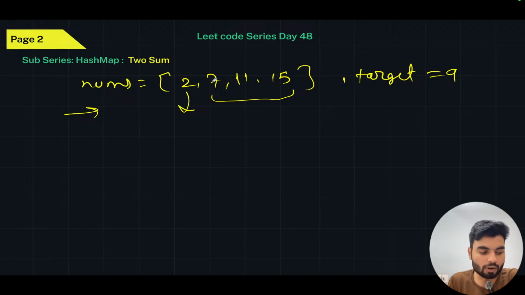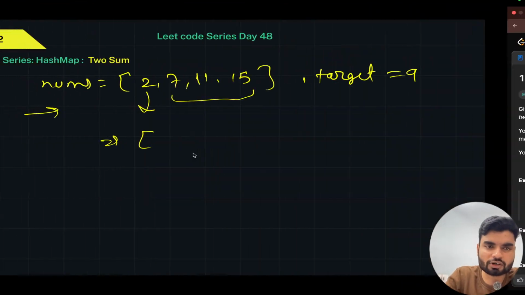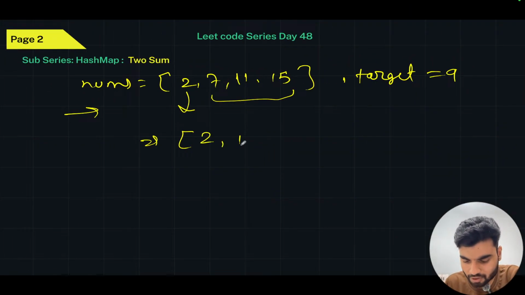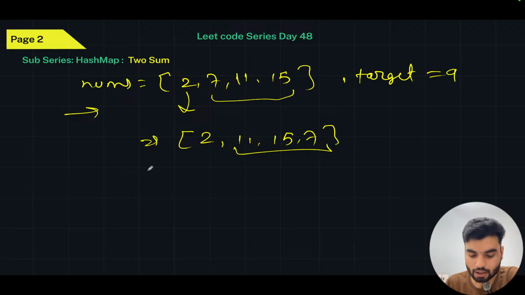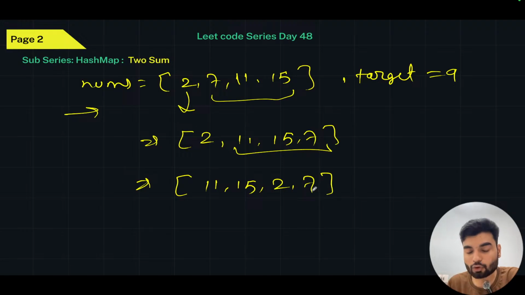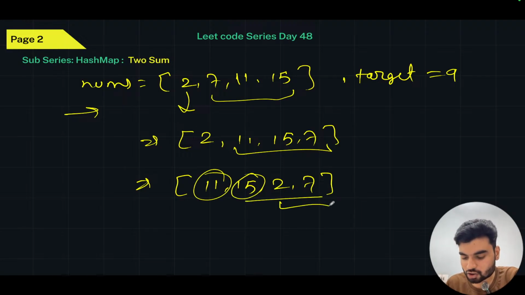In the best case scenario, you'll get the answer at the first place. But what if 7 is available at the end? Is this a sorted array? No, this is not a sorted array. So let's suppose you have 2 here and 11, then 15, then 7 at the end. You have to iterate this whole array. Or there's a possibility you get it like 11, 15, 2 and 7. Then you have to check 11 first in the rest of the array, then 15 in the rest of the array, then 2 in the rest of the array, and then you'll get the output.